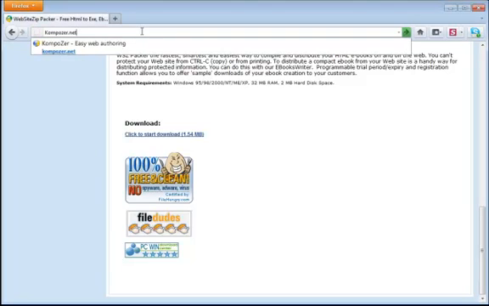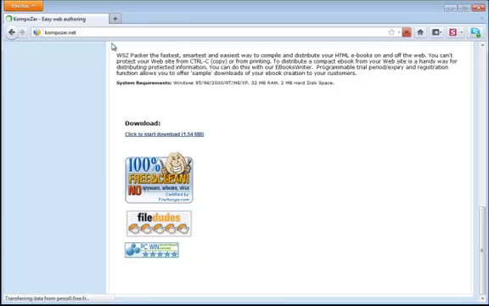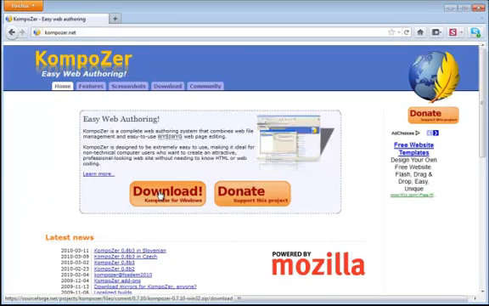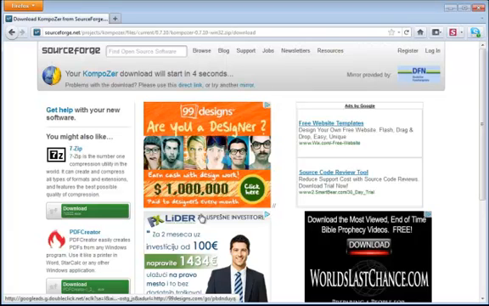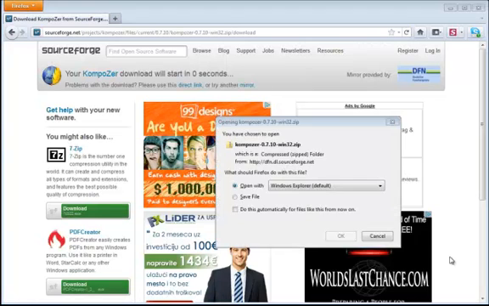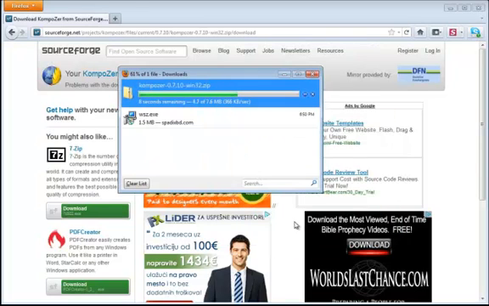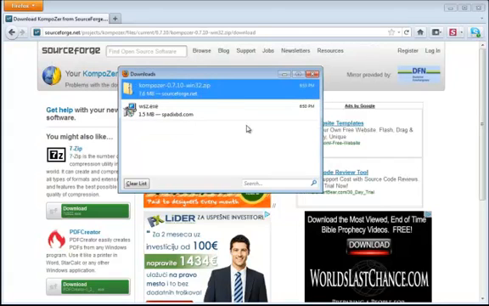You can get Composer from composer.net. Let's hit the download button and wait a few seconds for the download to start and finish. After the download is complete, we need to extract the files.